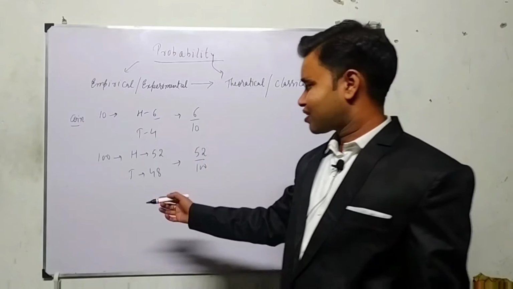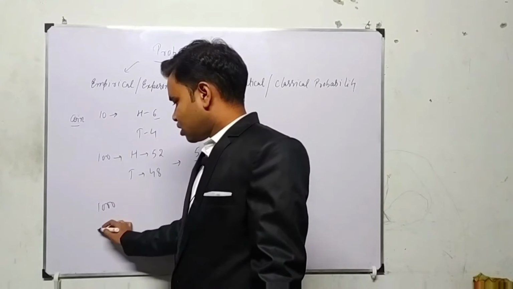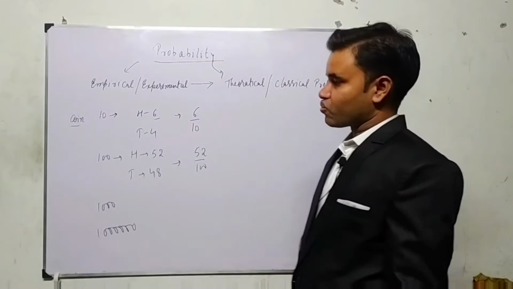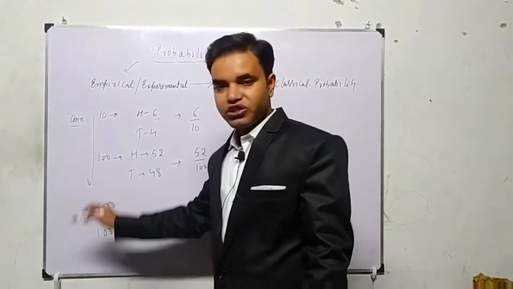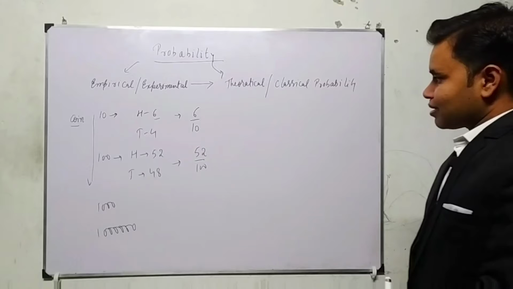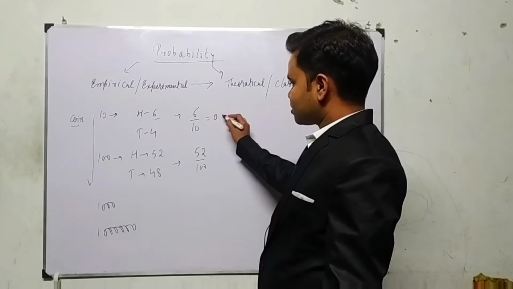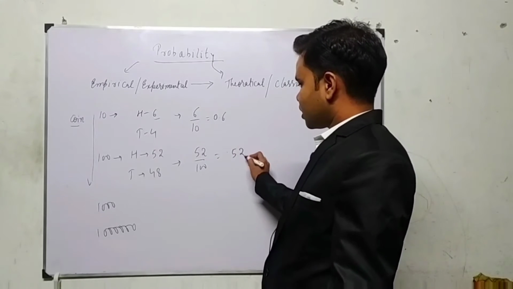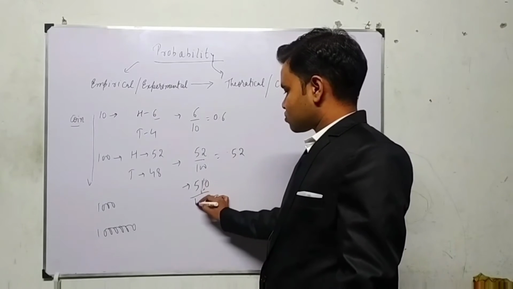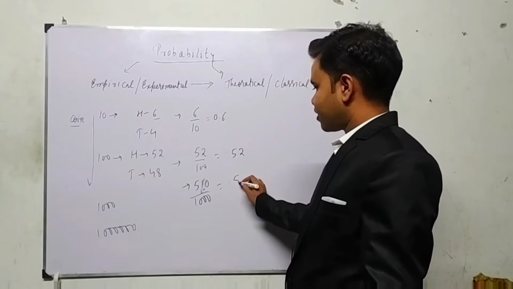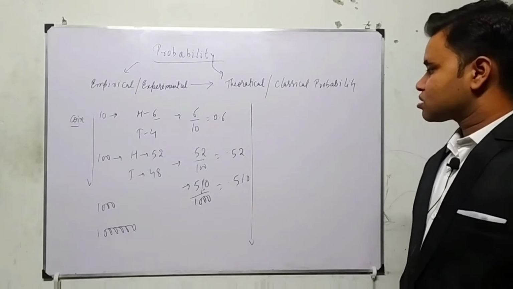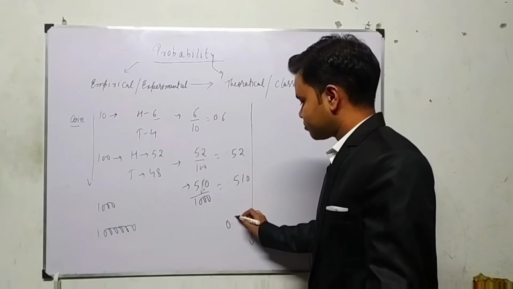If I tell you to do it 1000 times or like 1 million times, then you will see that whenever I increase the trials, the experiments which we are doing, we are doing trials. The answer of this is 0.6, the answer of this is 0.52, and if I do something more, like 510 upon 1000, then it will be like 0.51. So you can see a pattern in this, that it is moving towards 0.5.